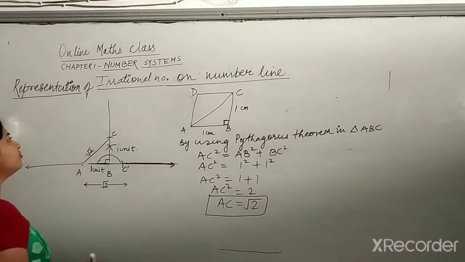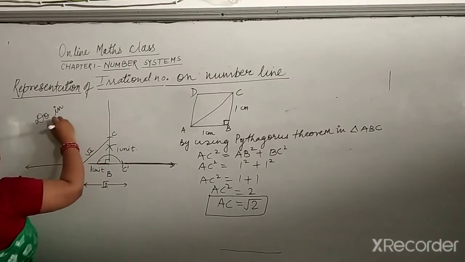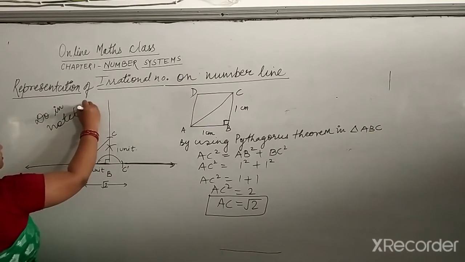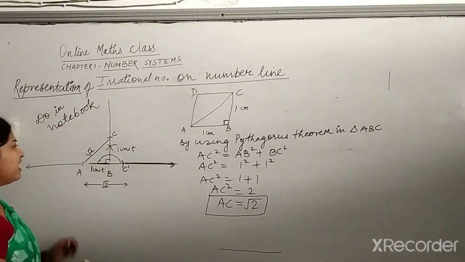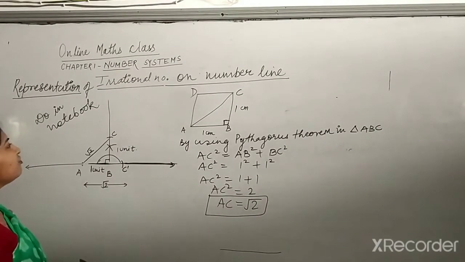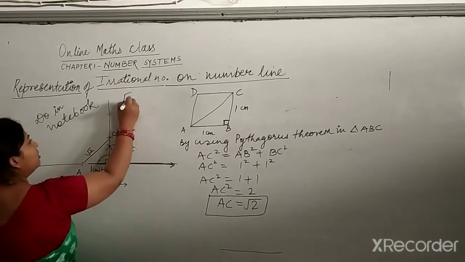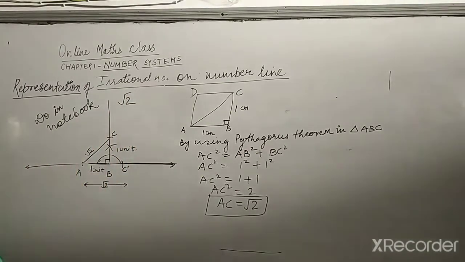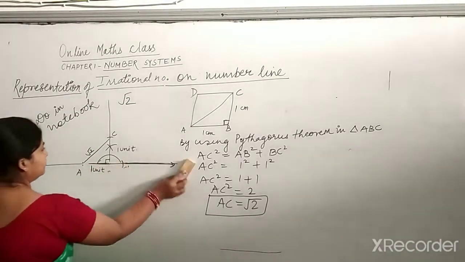So this is the representation of irrational number on number line. This you have to do, beta, in your notebook. The same way you will do as I have done. This way we have made root 2. Now this is the representation of an irrational number on number line, for root 2. I will tell you further also, like root 3 also I will tell you.